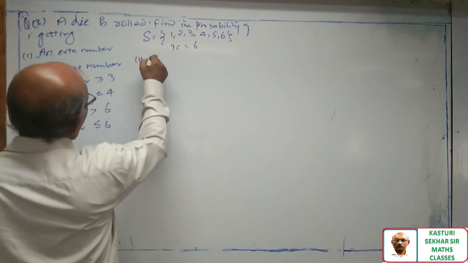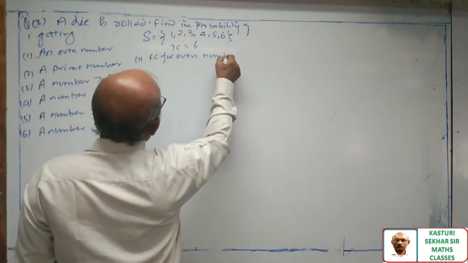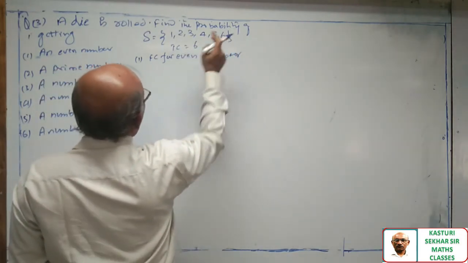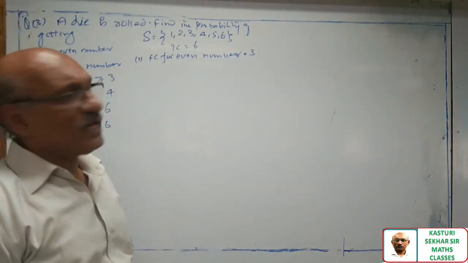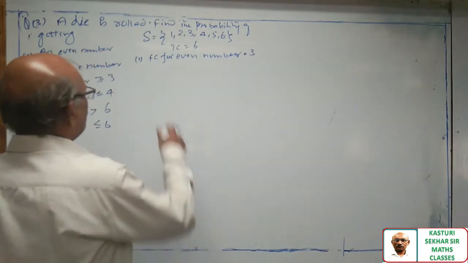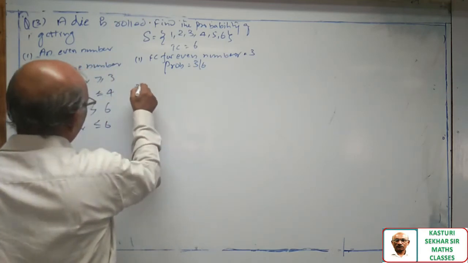Now first question, favorable cases for an even number. There are 3 favorable cases: 2 is an even number, 4 is an even number, and 6 is an even number. So probability is equal to 3 by 6.